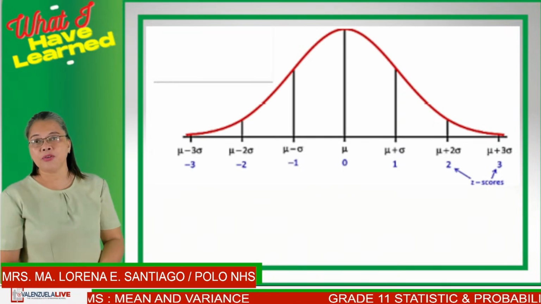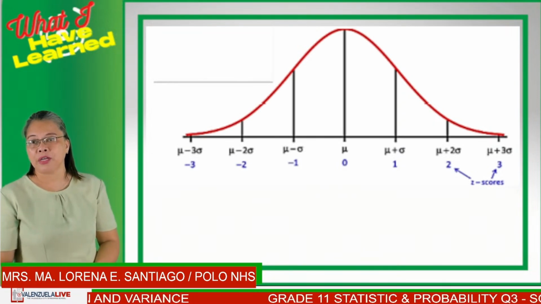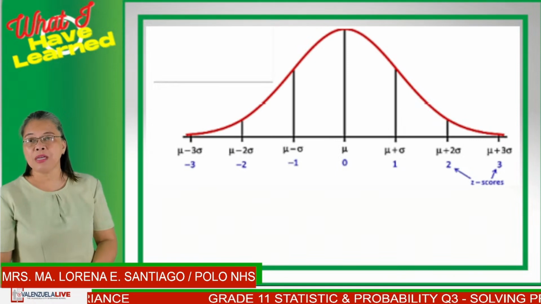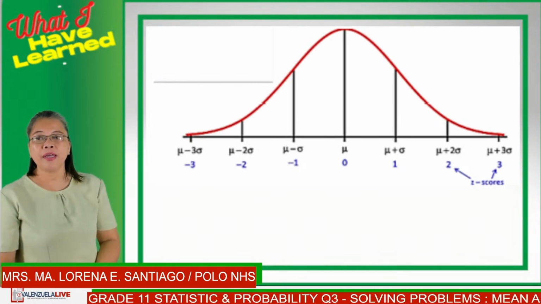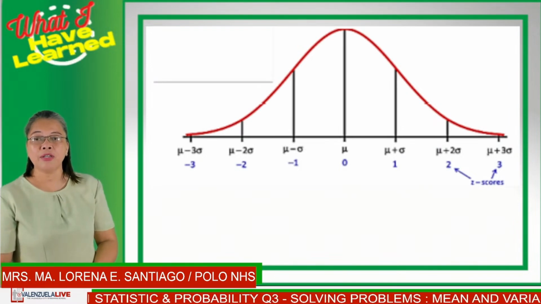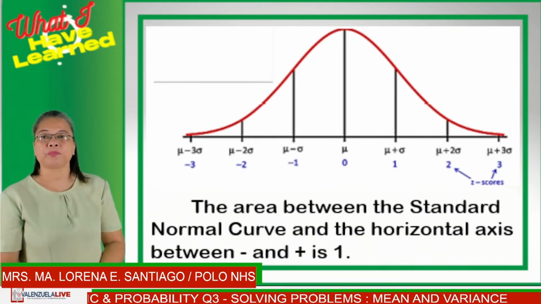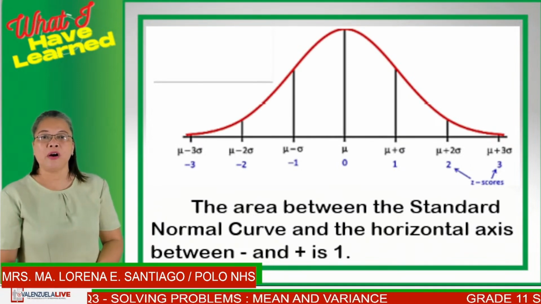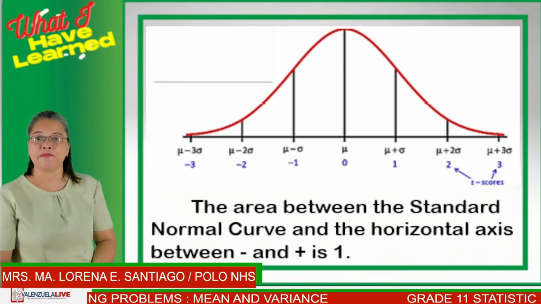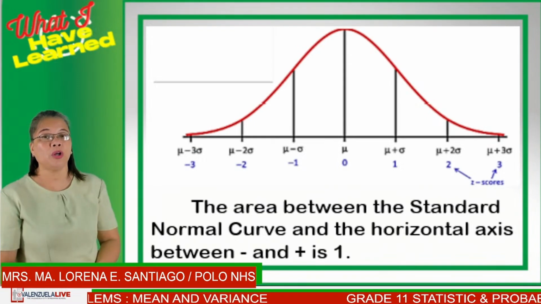For the left side, you have mean minus standard deviation. Next would be mean minus 2 times the standard deviation. And the last would be mean minus 3 times standard deviation. The area between the standard normal curve and the horizontal axis between the negative values and the positive values will always be equal to 1.